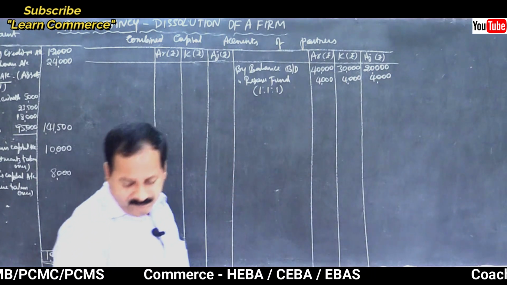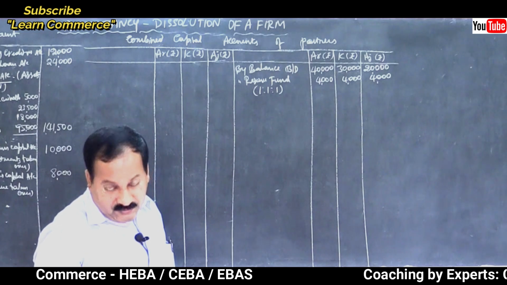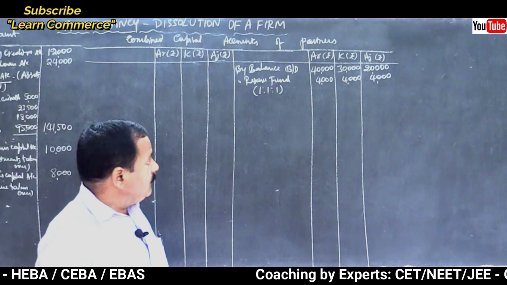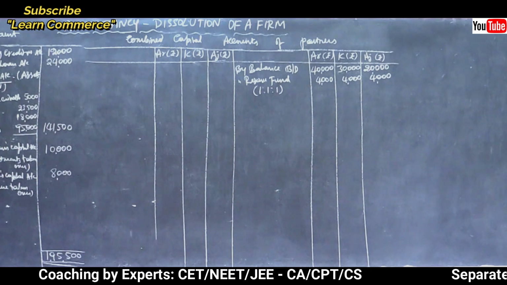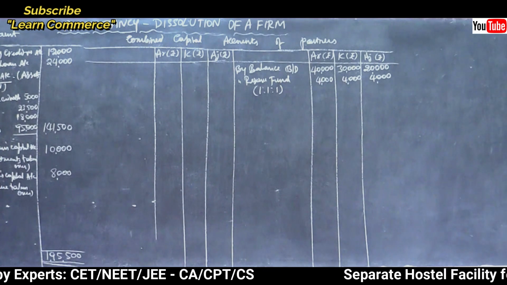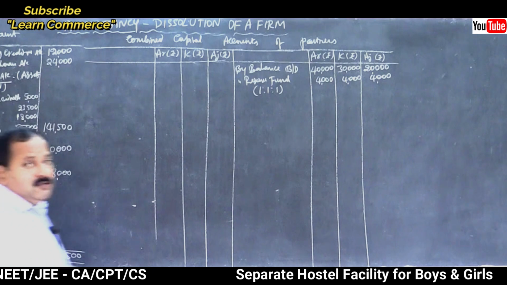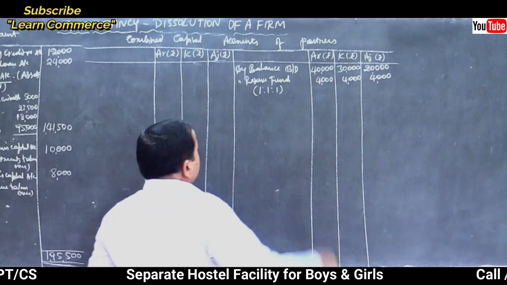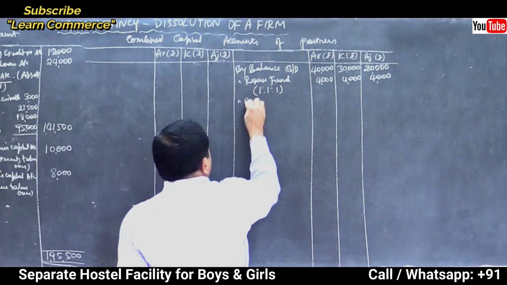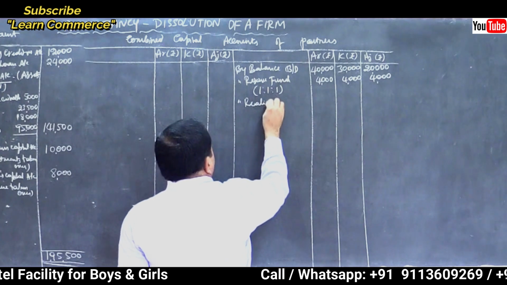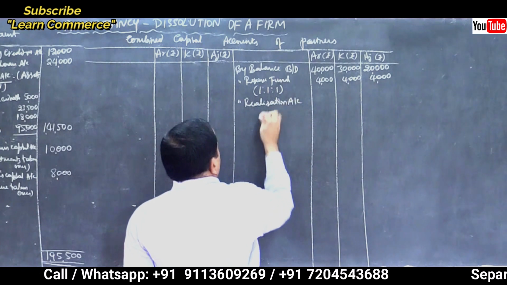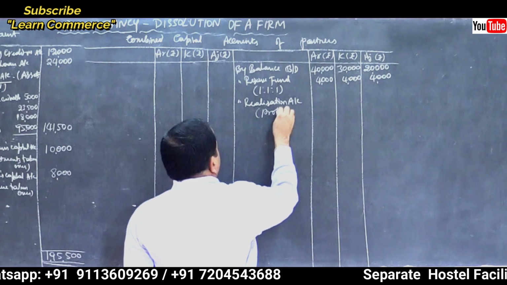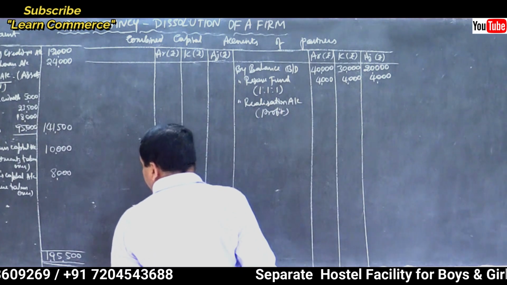Then what? Next, assets taken over by the partners. Before that, there is a profit on realization, right? So realization account debtor to all partners capital account. So all partners capital account is credited by realization account. Profit. How much is it? 1,000 each.